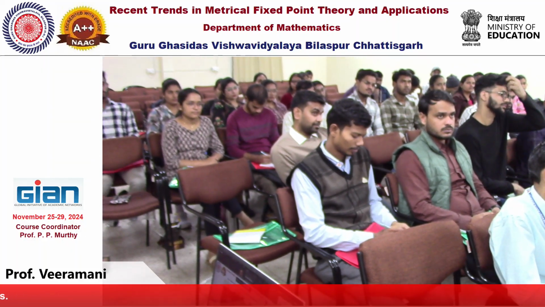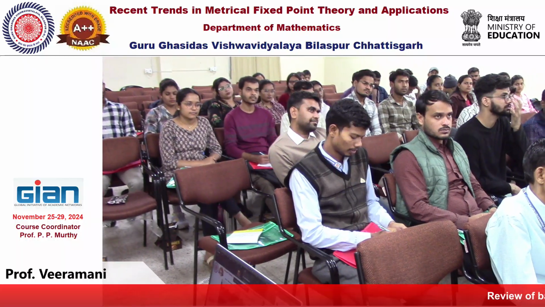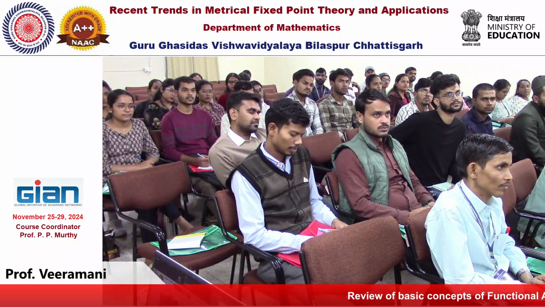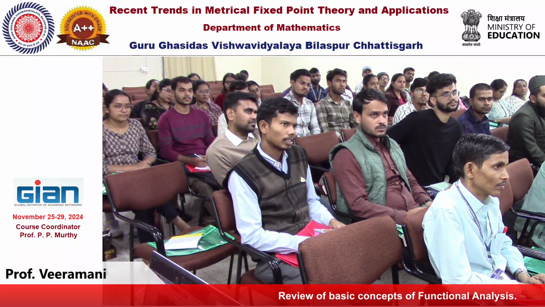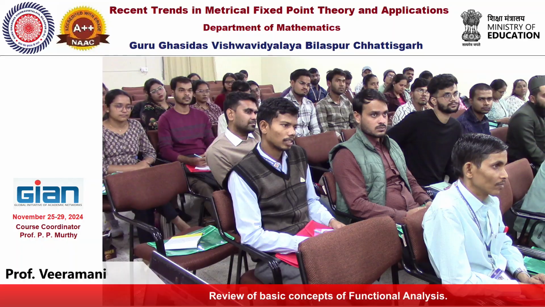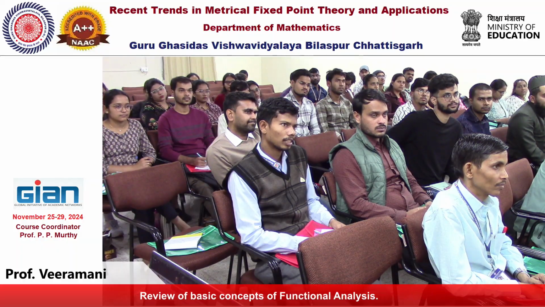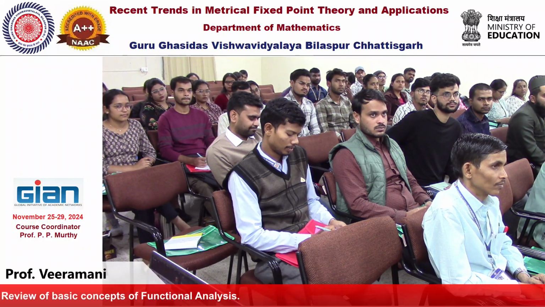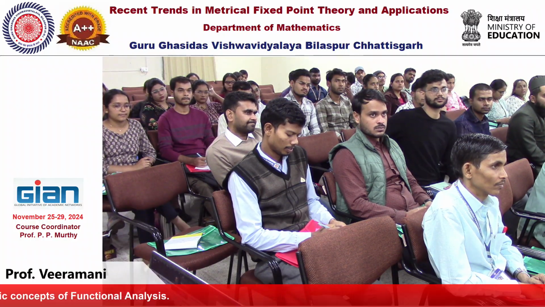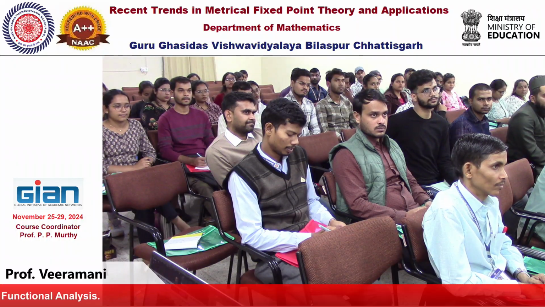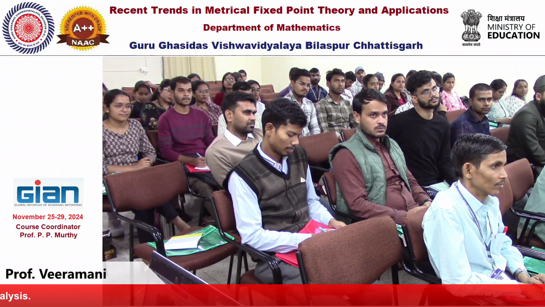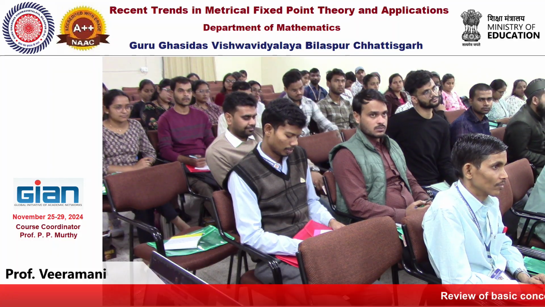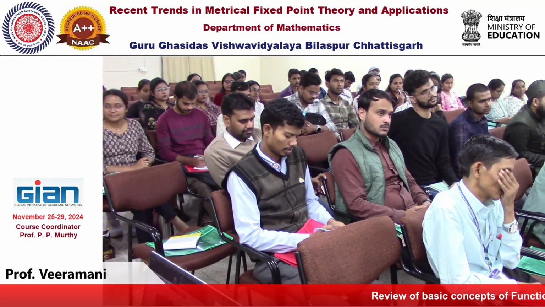Mod x_n minus y_n is less than or equal to mod x_n plus mod y_n. Mod x_n is bounded, less than or equal to alpha. Mod y_n is bounded, less than or equal to some other beta. Hence mod x_n minus y_n is less than or equal to alpha plus beta. It has an upper bound, hence the supremum exists and it is a real number, not an extended real number, because d of x, y should be a real number. It should not be infinity. Okay? So those things we can use.